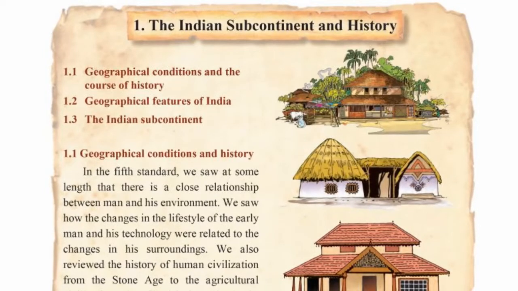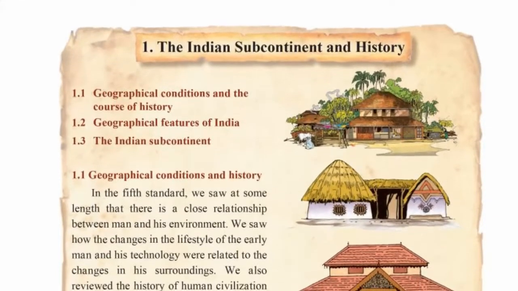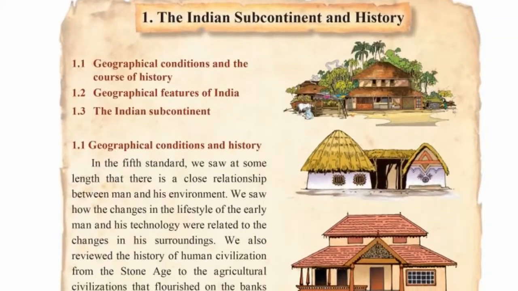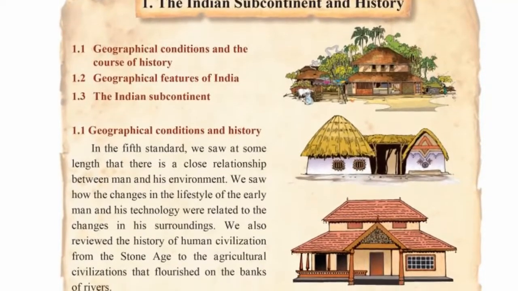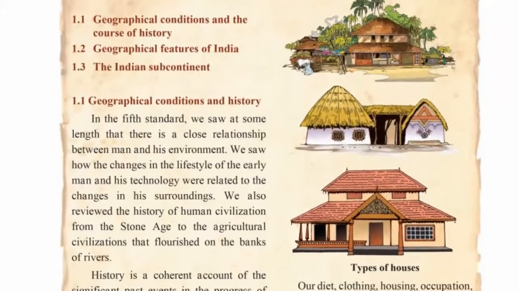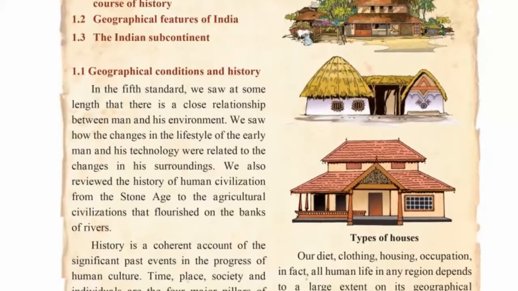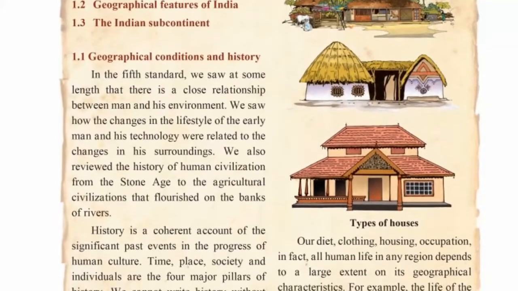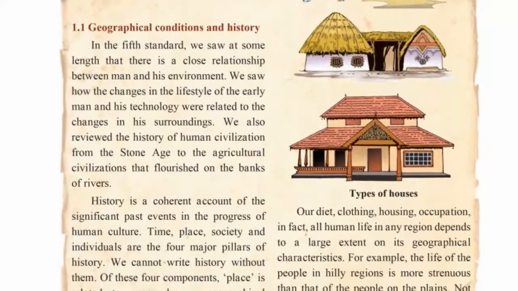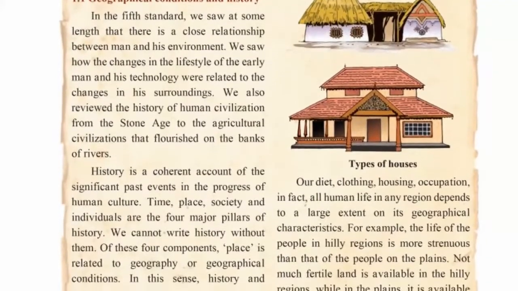History and its pillars. History is a current account of the significant past events in the progress of human civilization. Four major pillars of history are time, place, society, and individuals. Geographical conditions and history. The component place is related to geographical conditions. History and geography are inseparable. History is influenced by geographical conditions.